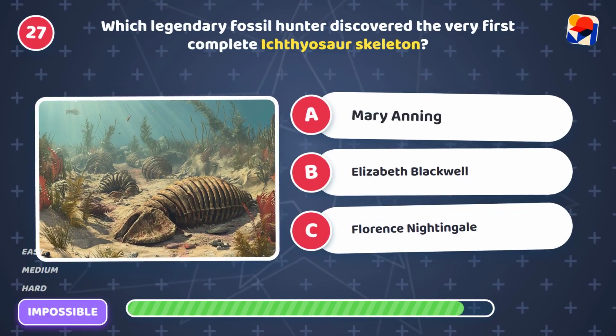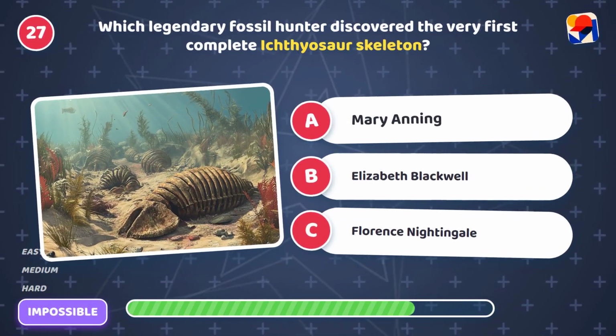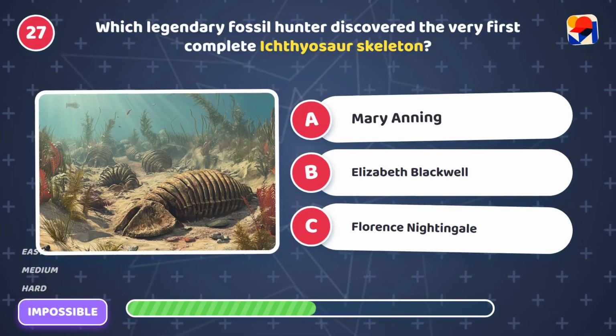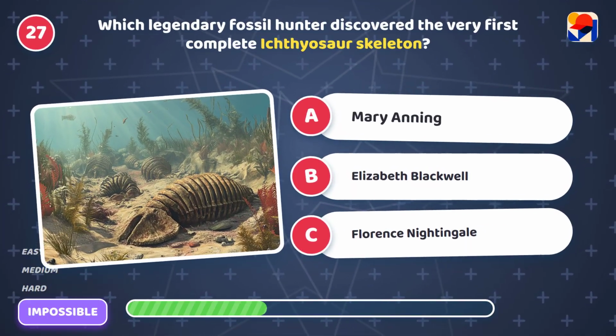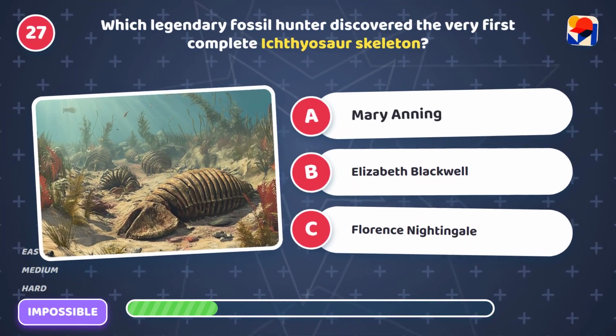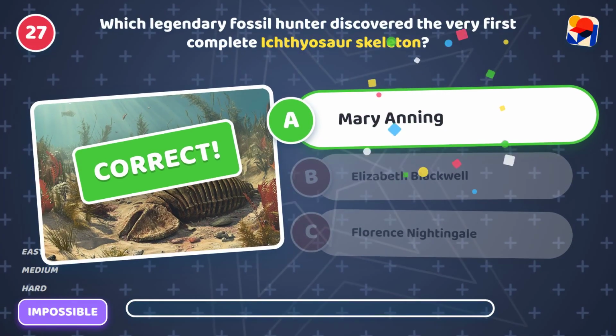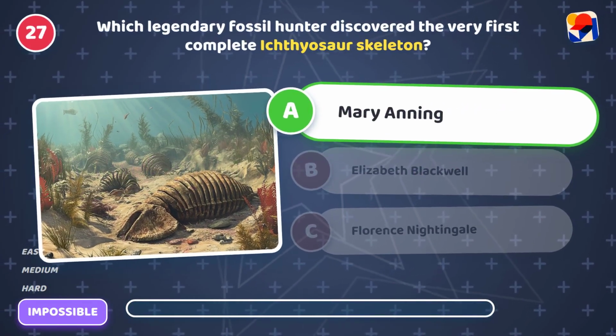Which legendary fossil hunter discovered the very first complete ichthyosaur skeleton? Is it A, Mary Anning, B, Elizabeth Blackwell, or C, Florence Nightingale? It's A, Mary Anning. She found it at age 12.